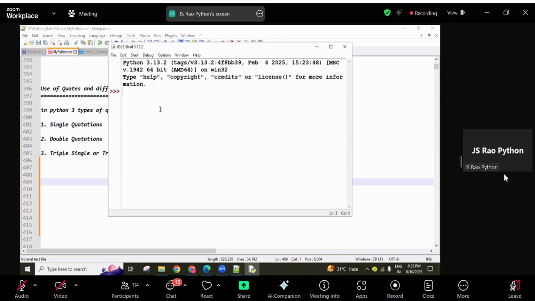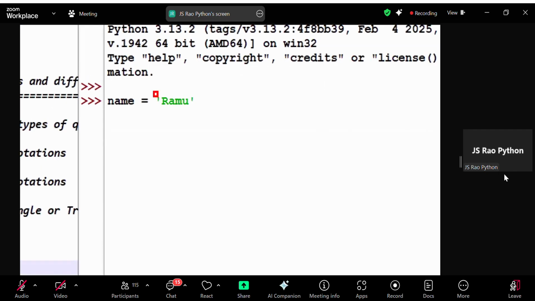For example, you can open this and test it here. For example, name equal to. Here I want to write something as the name, say Ramu. I'm writing it. So between the quotations, a single quotation, an open quotation and a close quotation must be required.